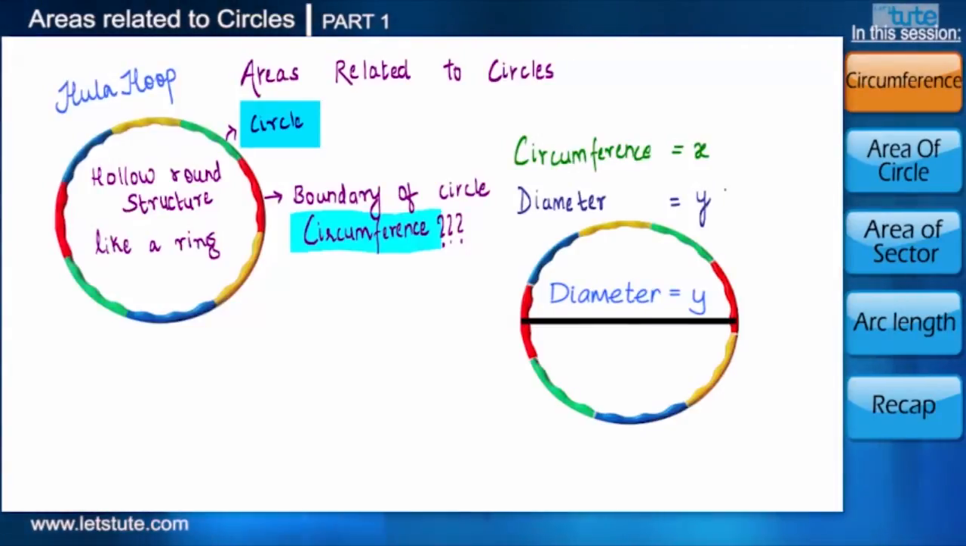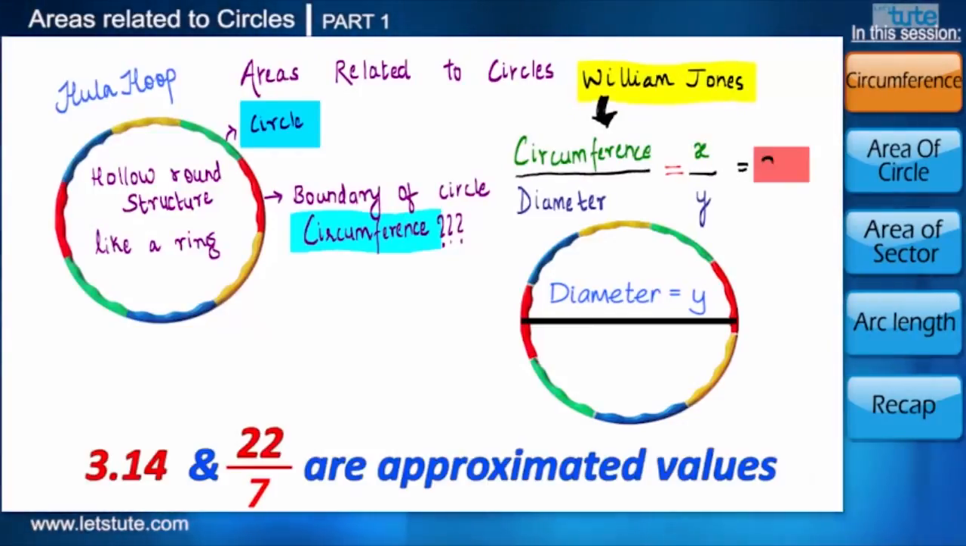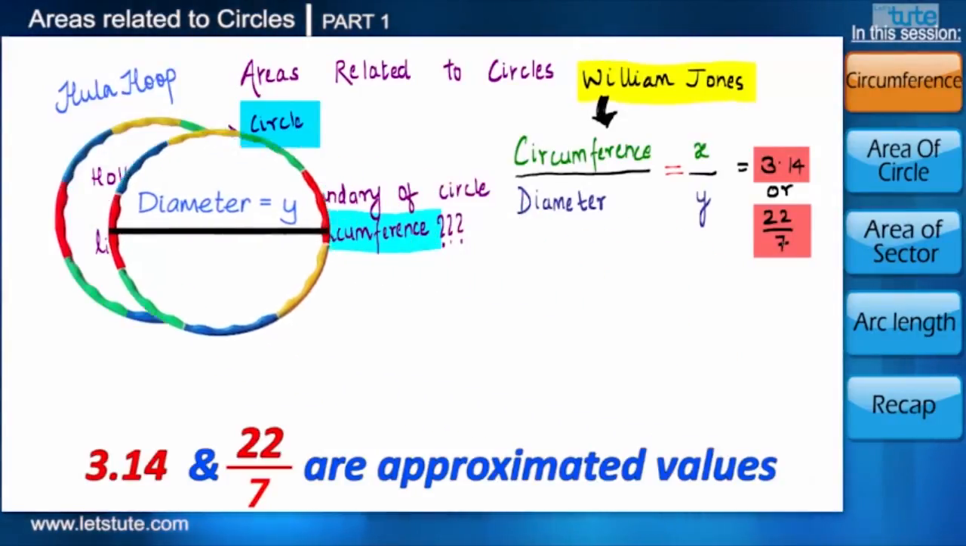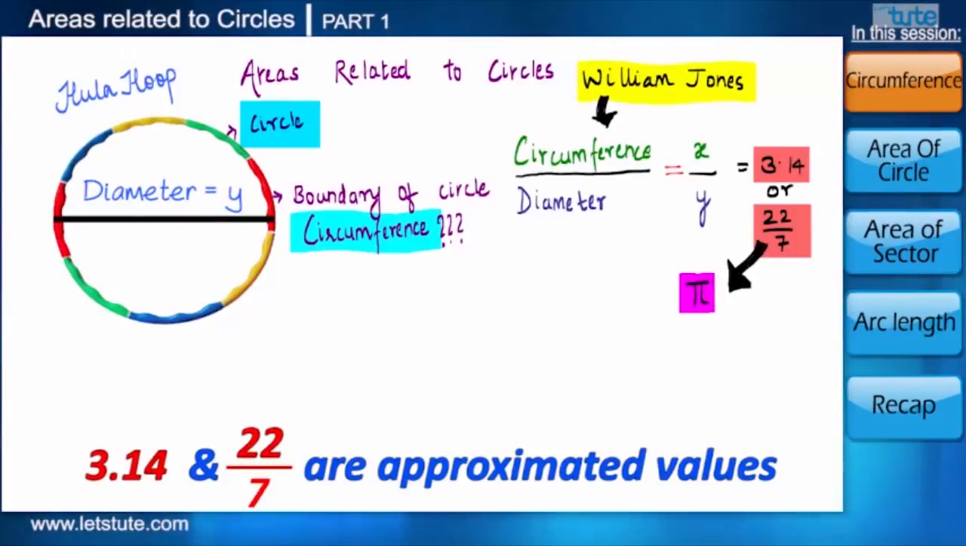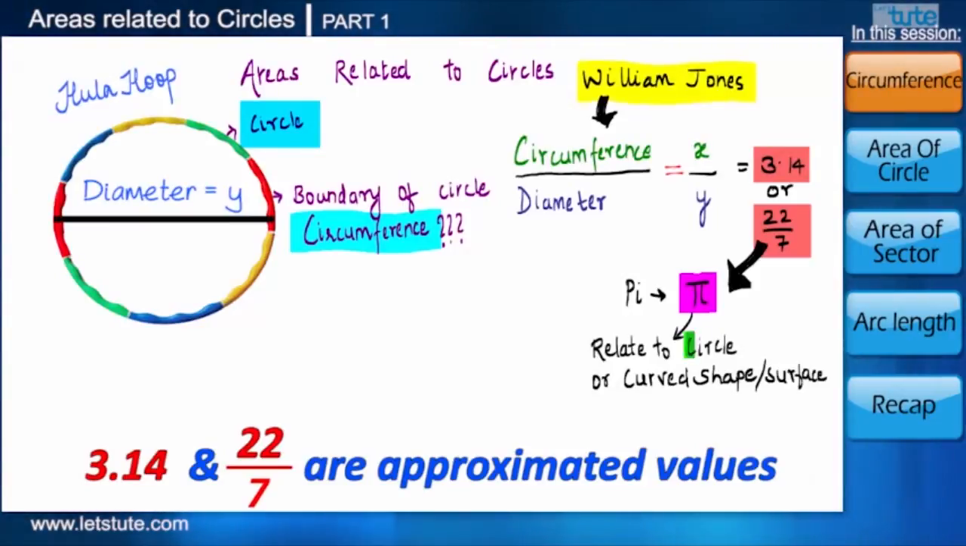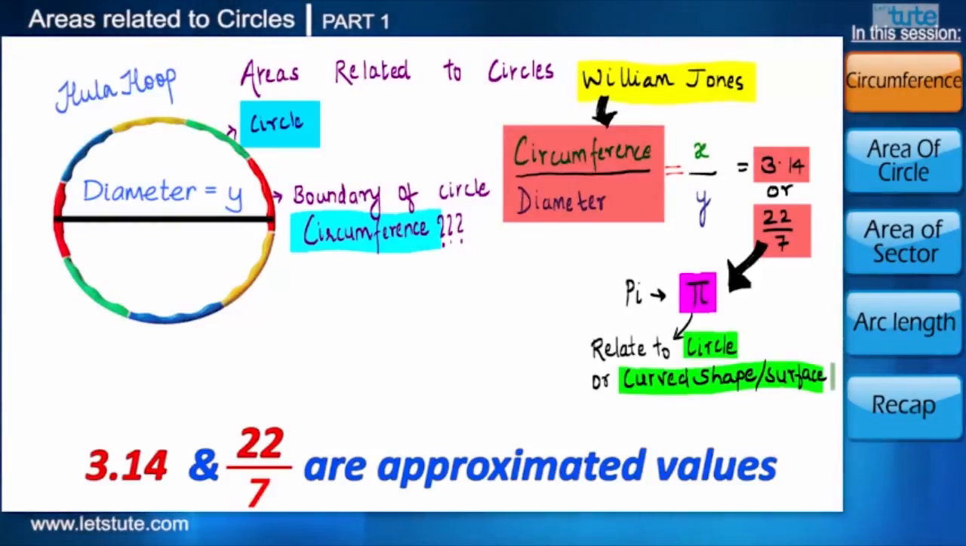A Greek mathematics teacher, William Jones, in the early 18th century, determined that when we divide the circumference by the diameter, all the values come to 3.14, or usually approximated to 22 by 7. And this constant is known as pi. So, whenever we see this constant pi, we can immediately relate it to a circle or some other curved shape or surface. Now let's see whether the ratio of circumference to diameter is always 3.14 or not.